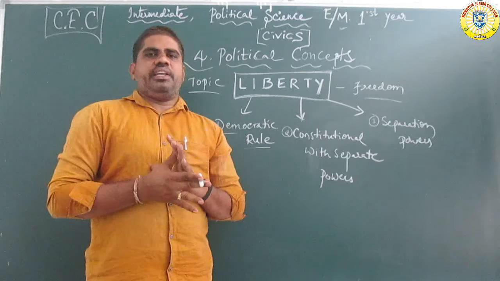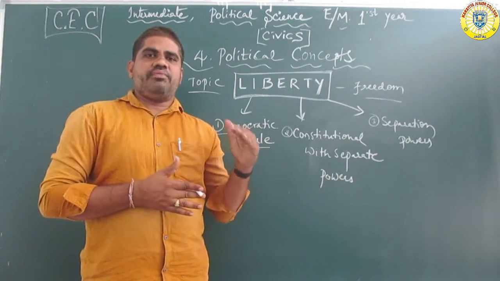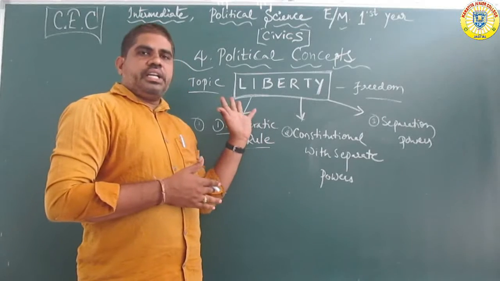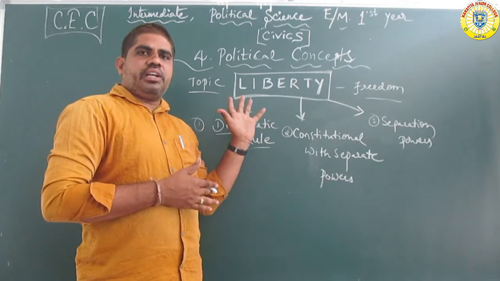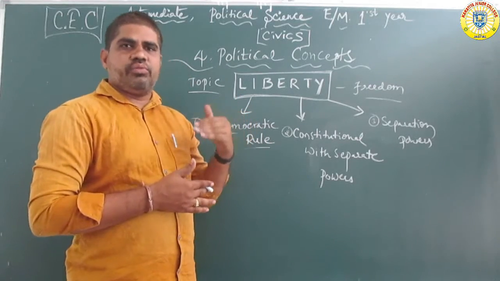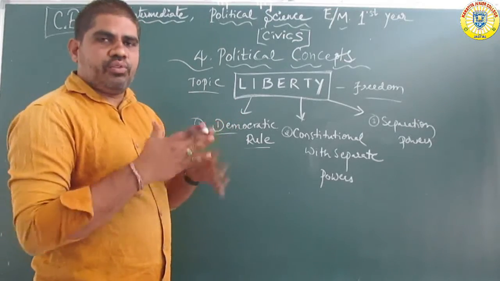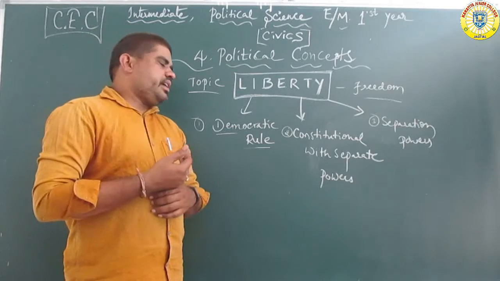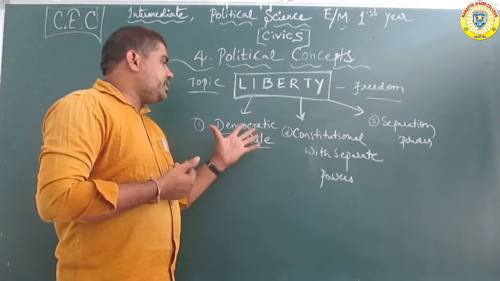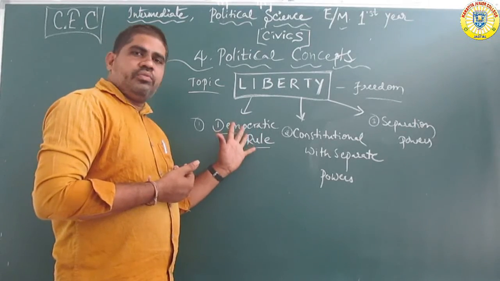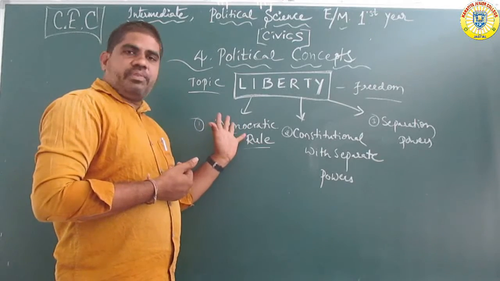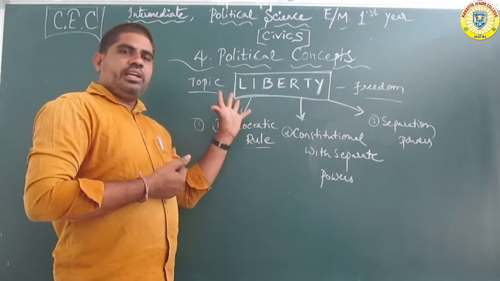Every democratic country works under constitutional rule. Democratic rule means every democratic country must follow liberty.